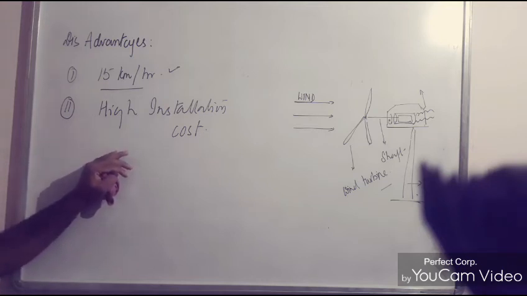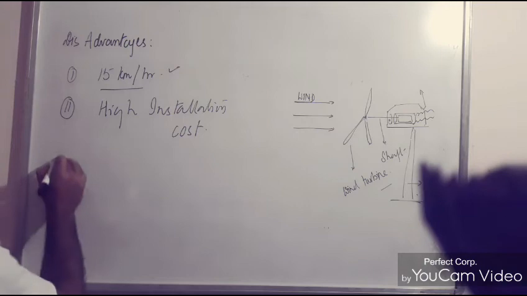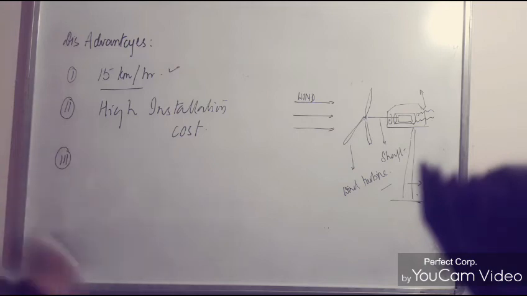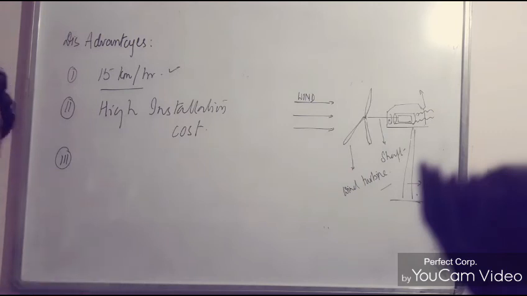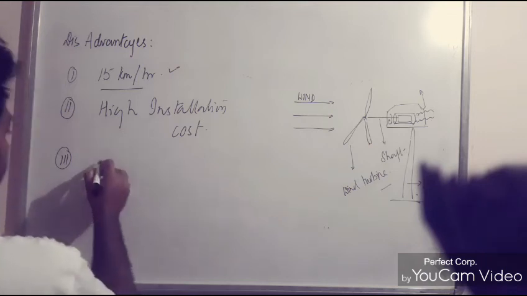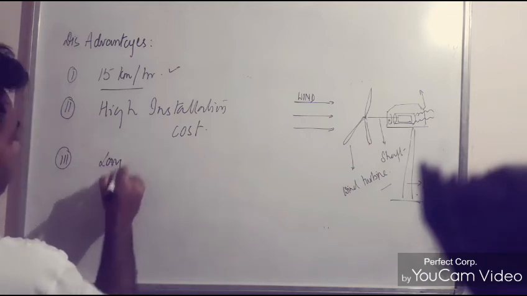The setup cost is very high. The third is, as I said, that a single wind turbine generator produces very little electricity, so we need a large setup in the form of a wind farm. Therefore, it requires a large area for setup.